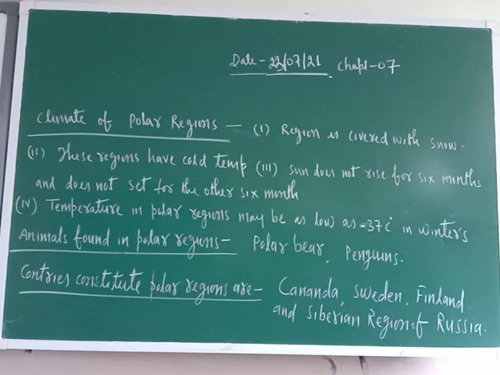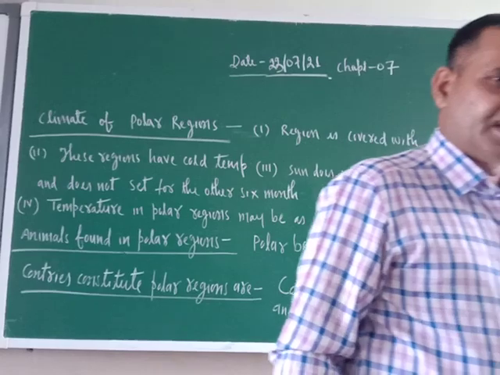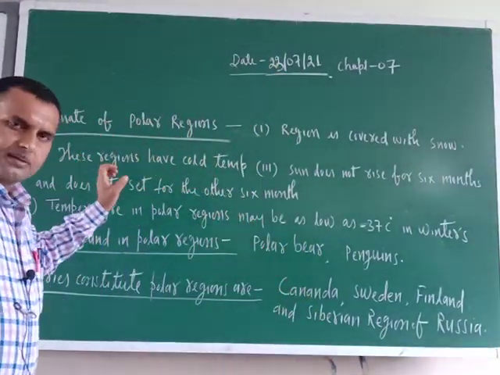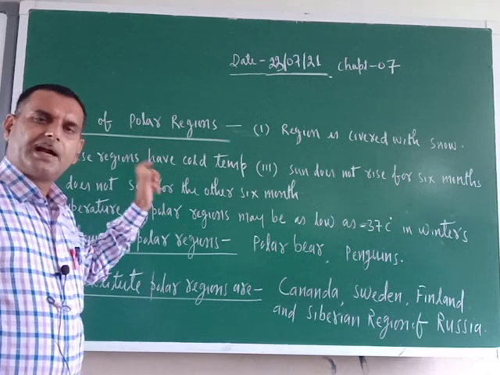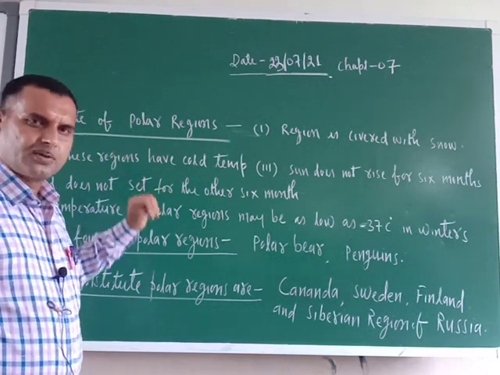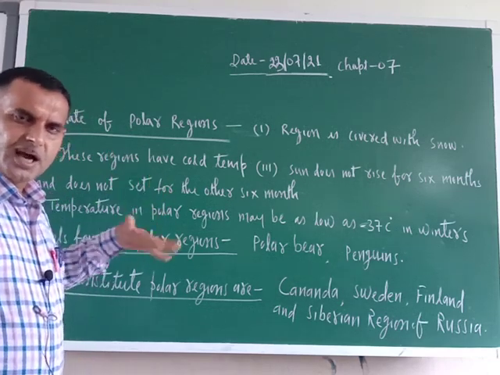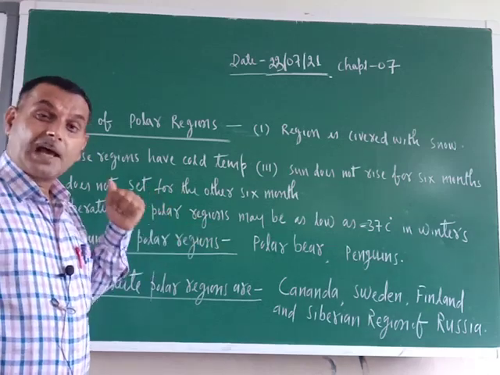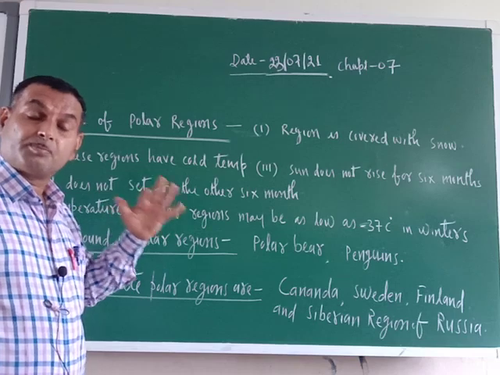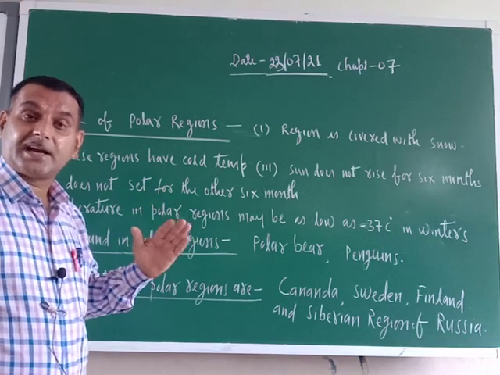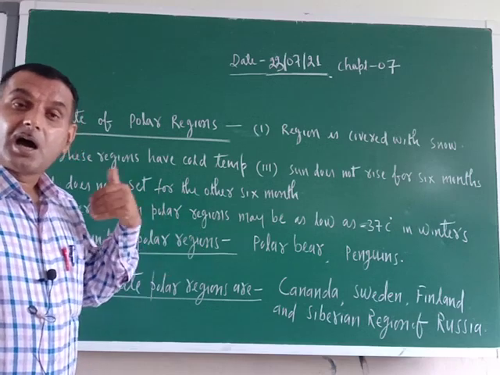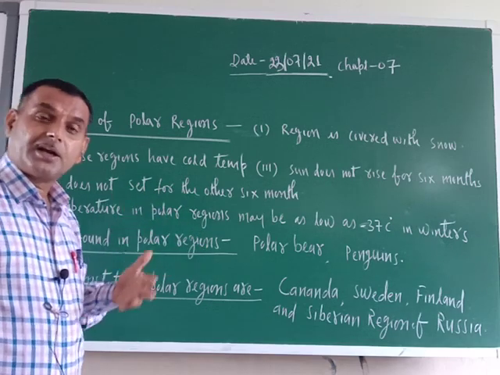Good morning, dear cadets. As you are aware, we are in chapter number 7, Weather, climate and adaptation in animals. I have completed the weather and the climate, how the climate of a particular place is decided, the difference between weather and climate, and how the climate is determined.